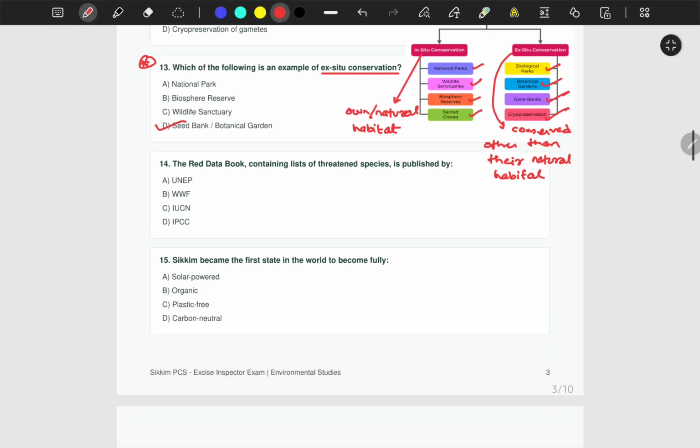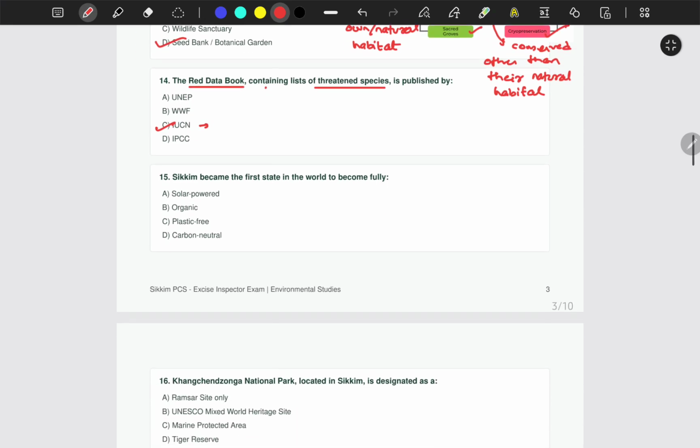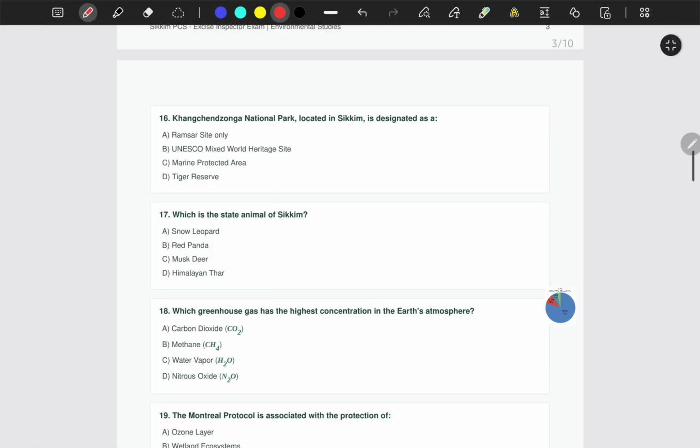Question number 14. The red data book, which contains a list of threatened species, is published by UNEP, WWF, IUCN or IPCC. The correct answer is IUCN, which is the International Union for Conservation of Nature. Question number 15. Sikkim became the first state in the world to become fully organic. This is an easy question. Everyone should know this.